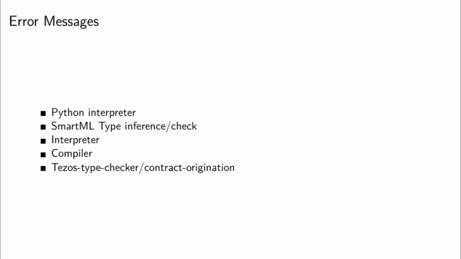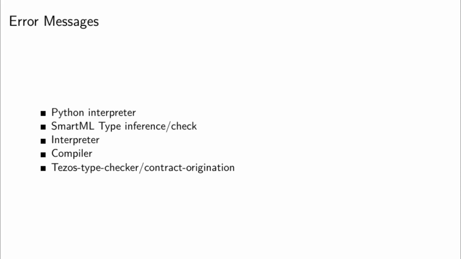And then there's the compiler. We usually just display that there are errors in the Michelson and we don't interrupt the user. We show the errors in the Michelson and we try to get rid of those errors by improving SmartML type checking, because we want them to be caught as early as possible. But that's work in progress.